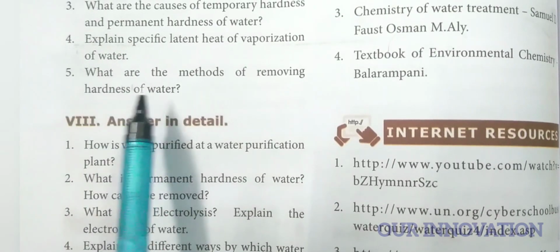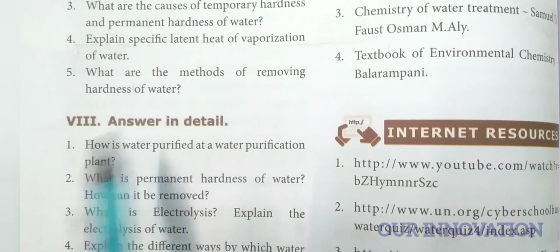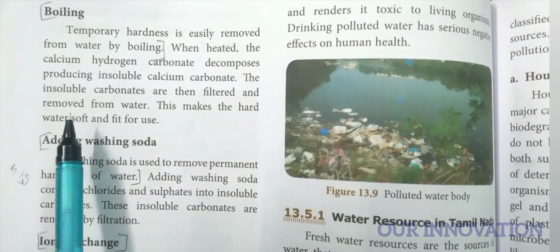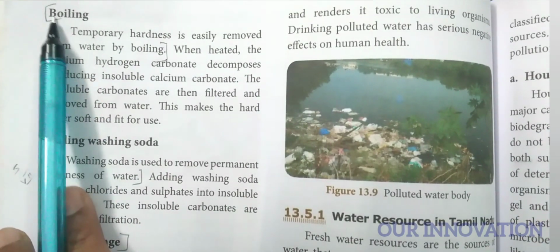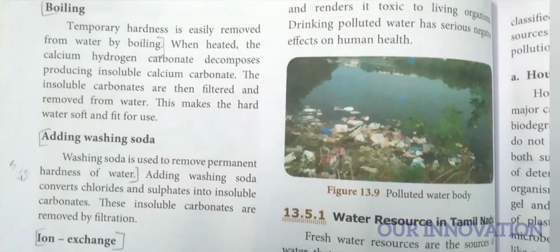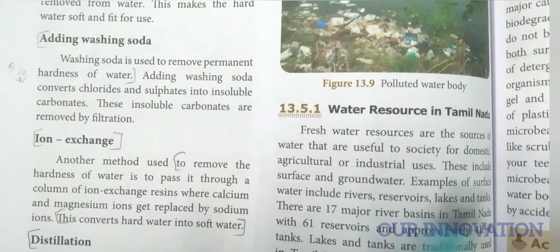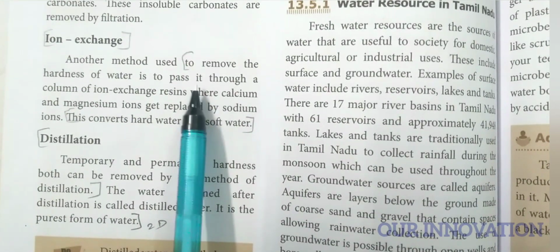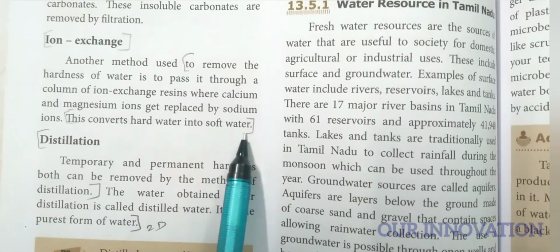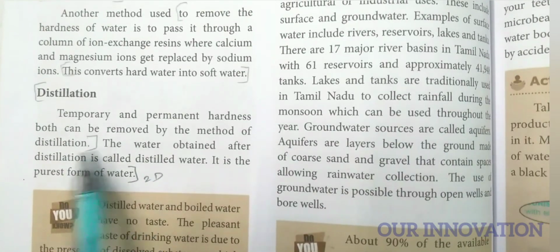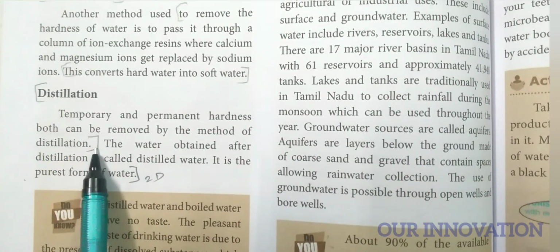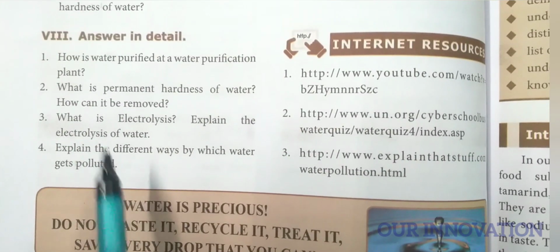What are the methods of removing hardness of water? Removal of hardness of water, boiling. So for boiling, it is enough if you write up to this. Next, adding washing soda, here up to this you can mark it. Then ion exchange, mark it from here. For ion exchange, write from here up to this. Distillation, mark it till end of this. Write up to this.